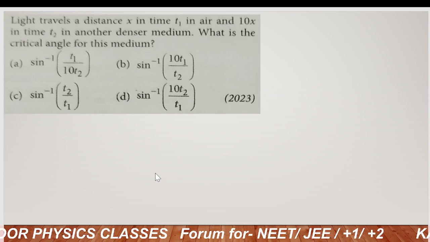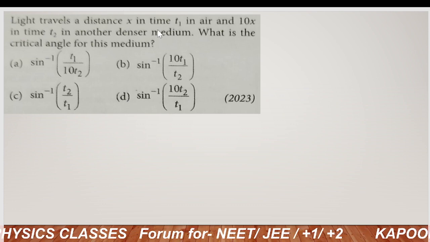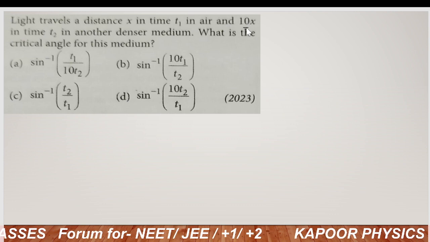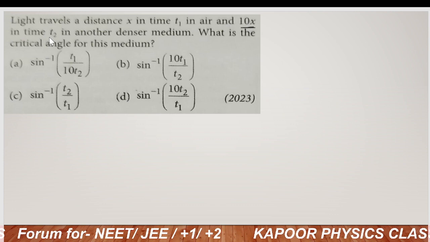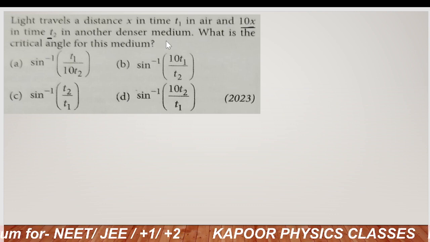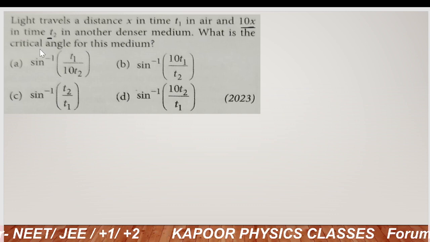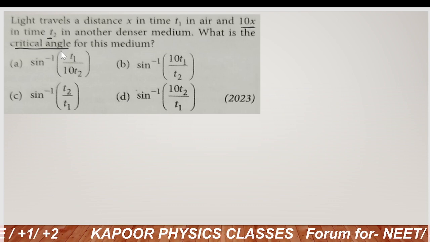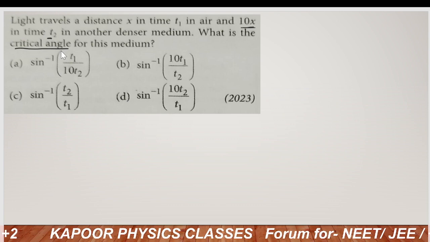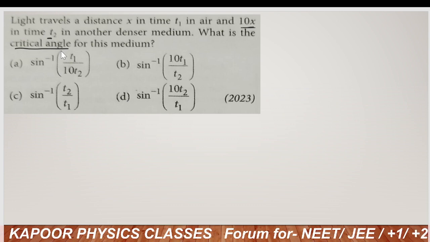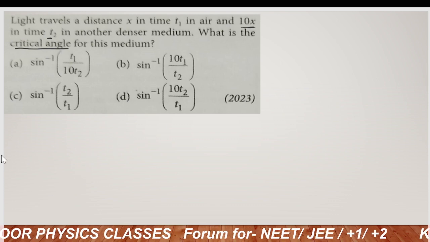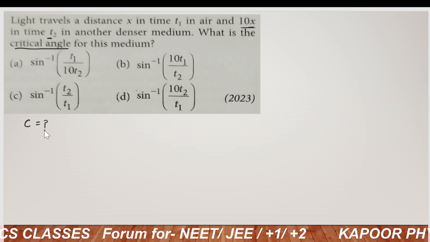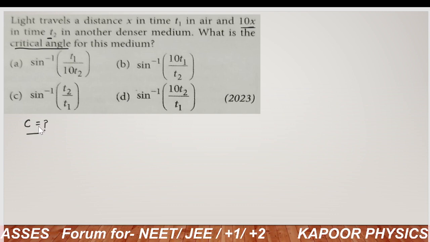The question is: light travels a distance x in time t1 in air and distance 10x in time t2 in another denser medium. What is the critical angle for the medium? So we have to calculate the critical angle for that particular medium.